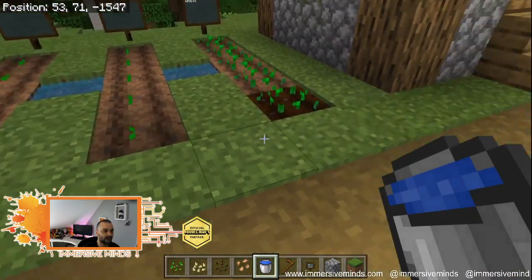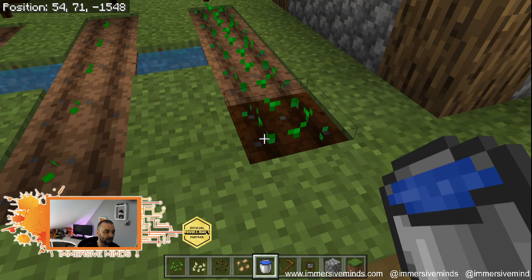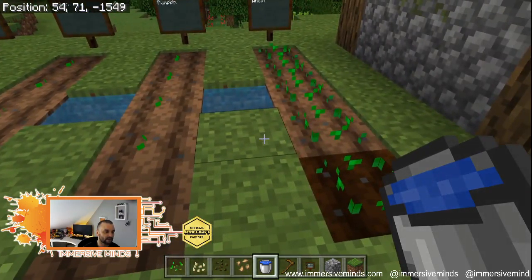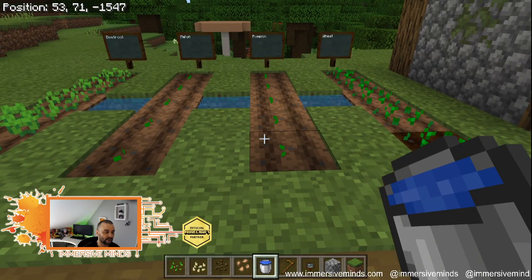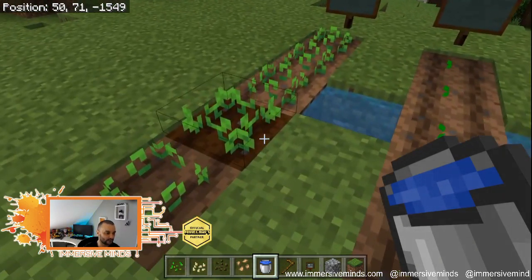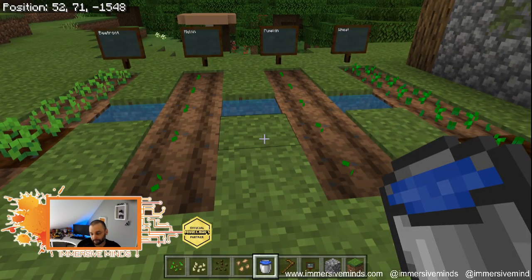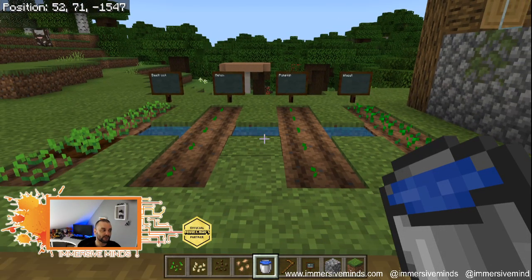So I'm just going to do that. And you'll see there that this has gone darker. And that's because slowly, over time, the crops should become irrigated. There's another one. So that one's become irrigated. And the irrigated ones will grow faster. But you can also put some food on them.